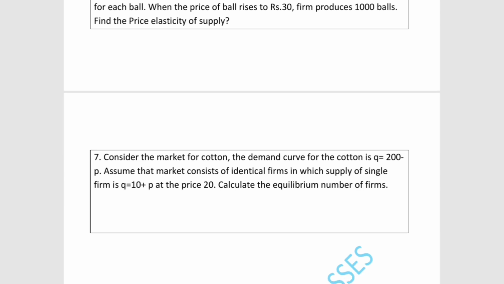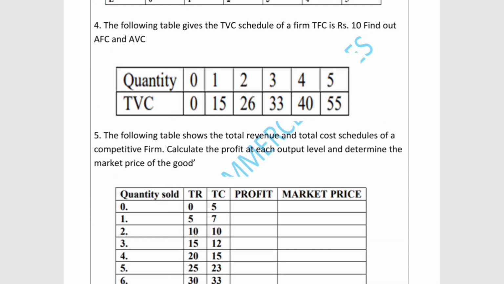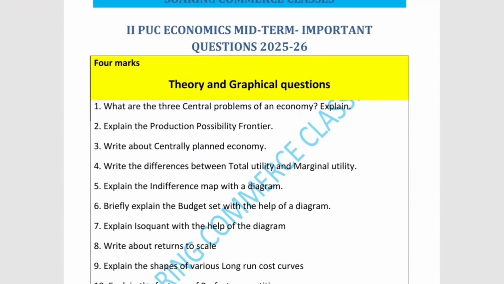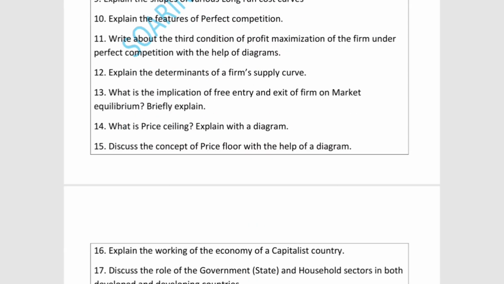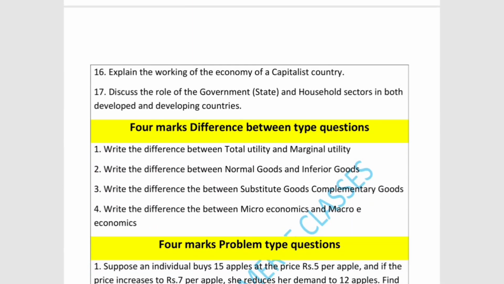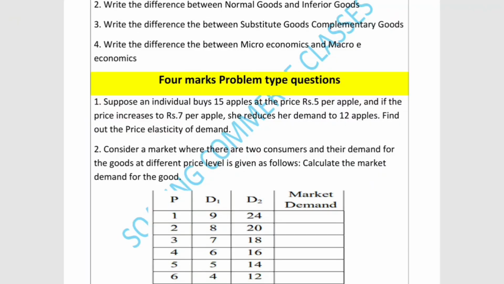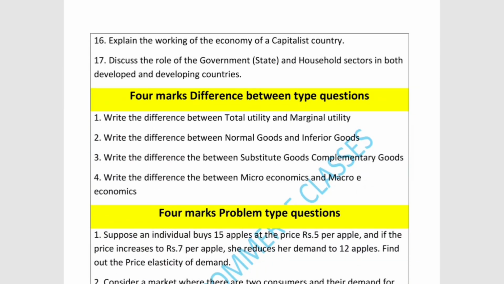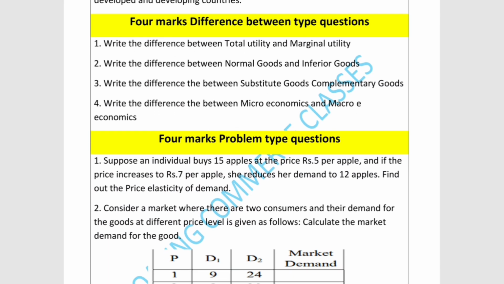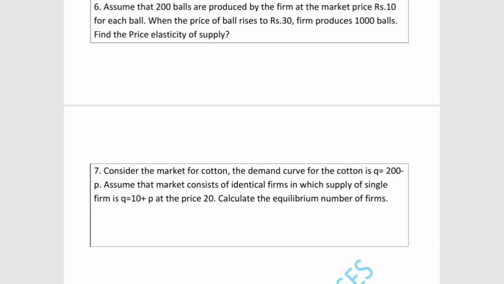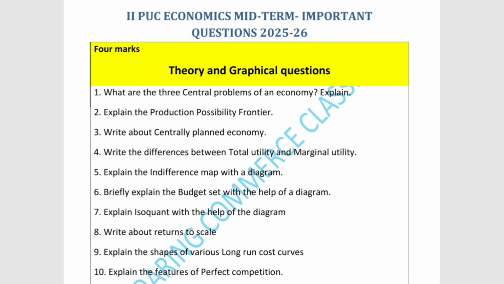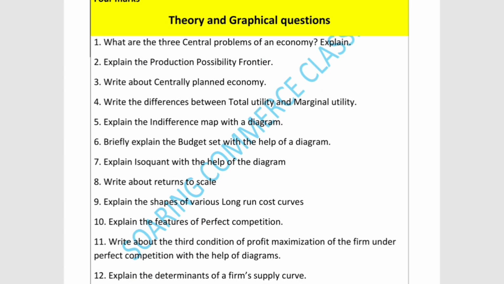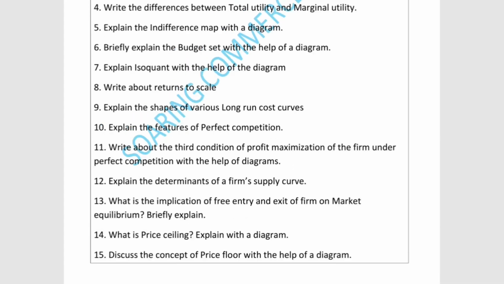Earlier I told you that I have made 3 parts in the 4 marks questions. The first part is theory and graphical questions, the second part is difference between questions, and the third part is problematic questions. Along with this, 17 are from theoretical and graphical questions, 4 from difference between, and 7 from problematic questions. Definitely the 9 questions I'm discussing in this video will come in this video only.